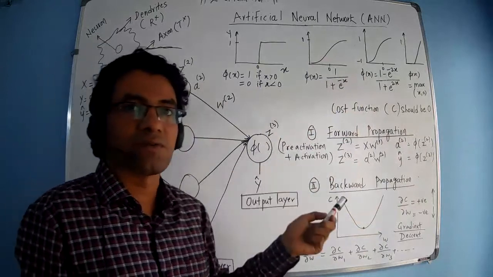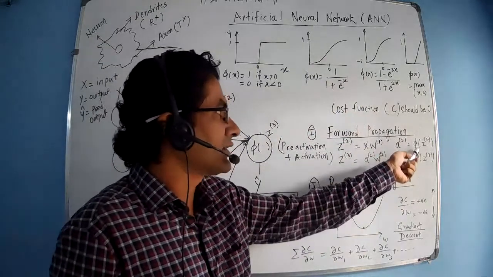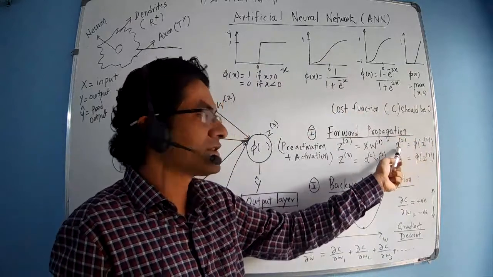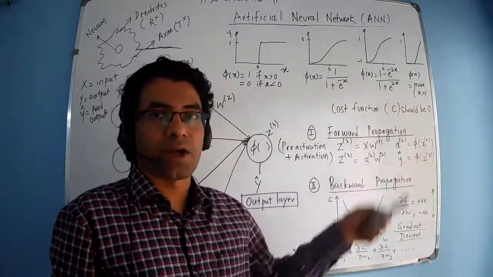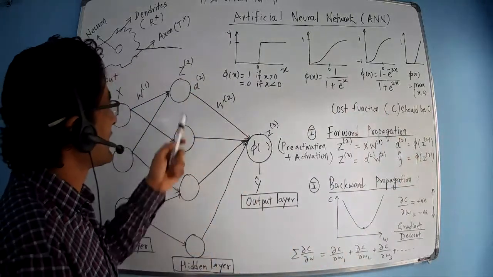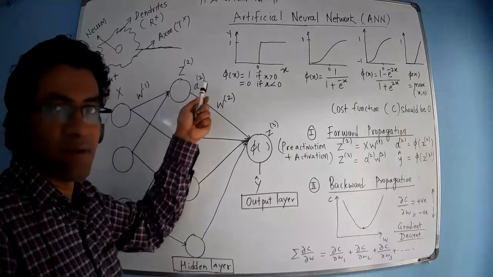Phi is for activation function. Then we pass this Z2 into the activation function to produce the output, which is A2. So this is the activated value now. That means these neurons are active now, right? So it will produce A2, which is the activated value.